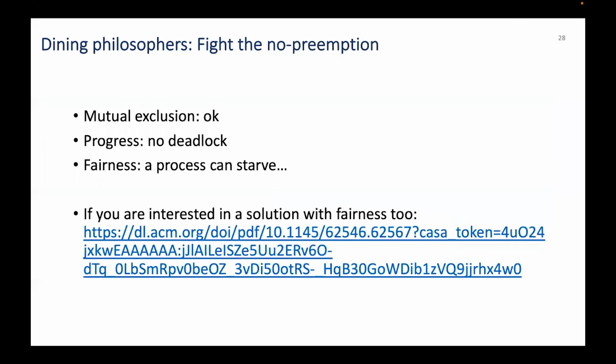This solution is valid when it comes to mutual exclusion, and it also avoids deadlocks. Nonetheless, a process can starve. As done before, try to reason formally about these properties. If you are interested in a solution that also ensures fairness, you can find a paper discussing it in the attached link.